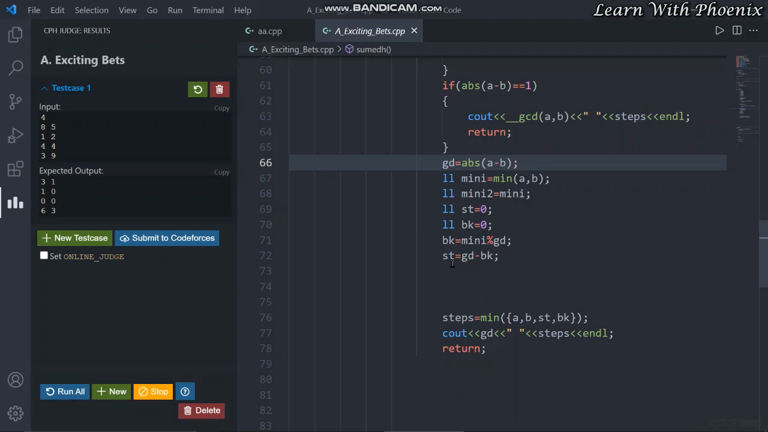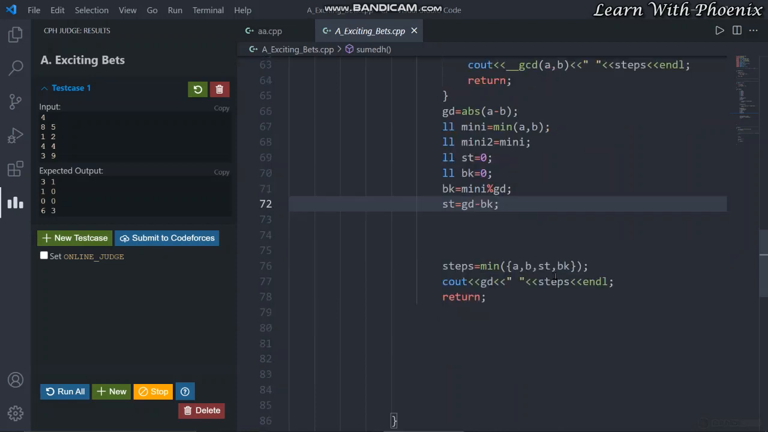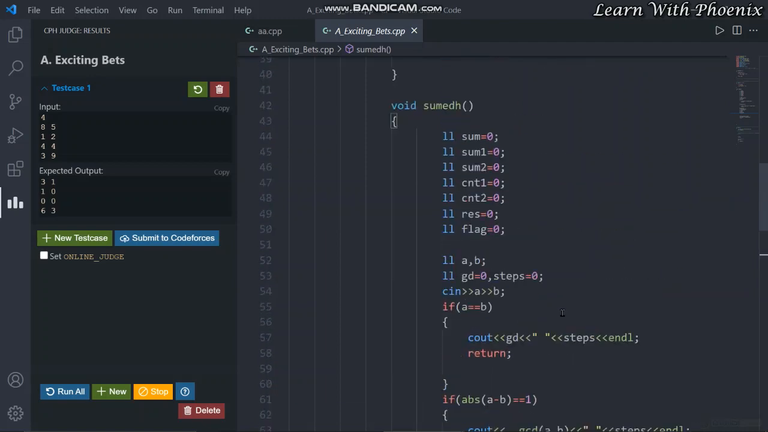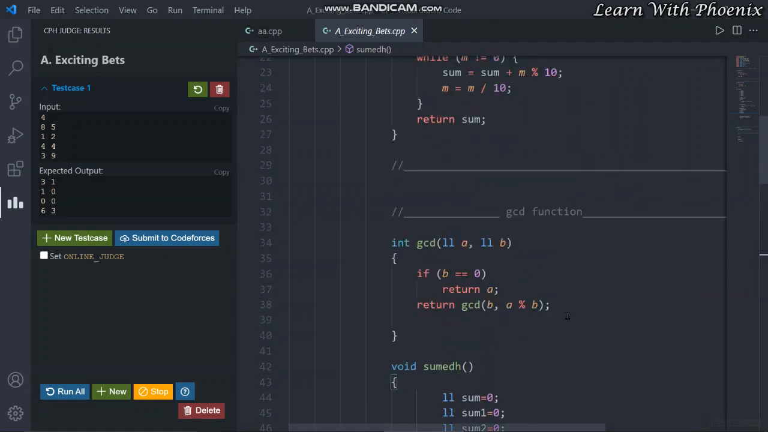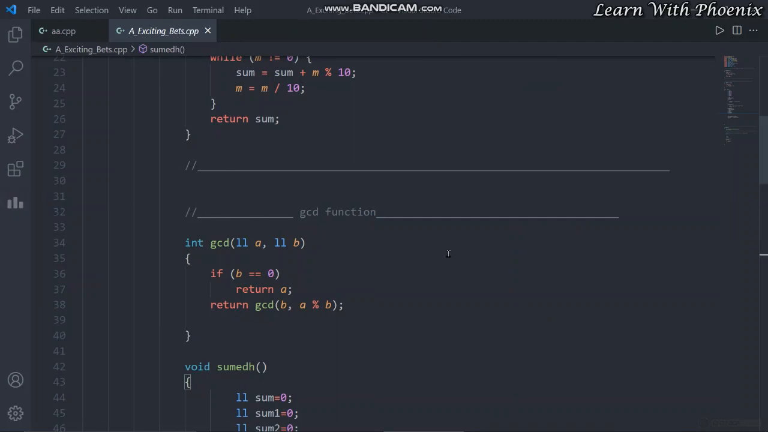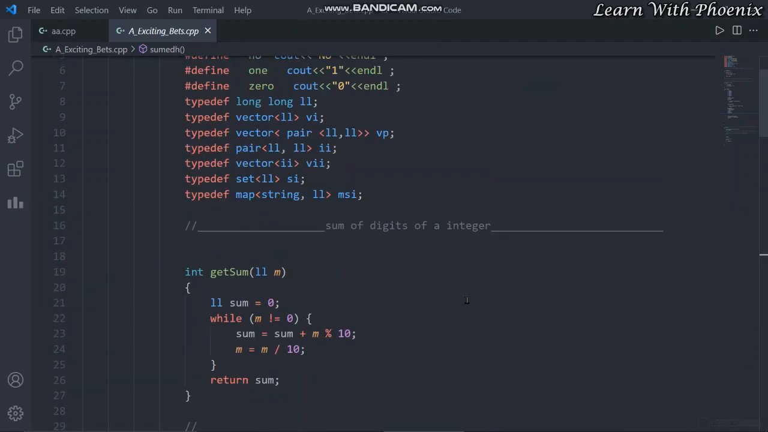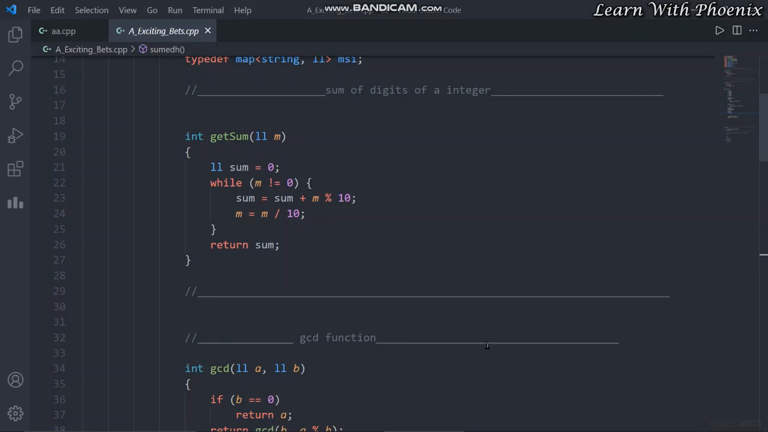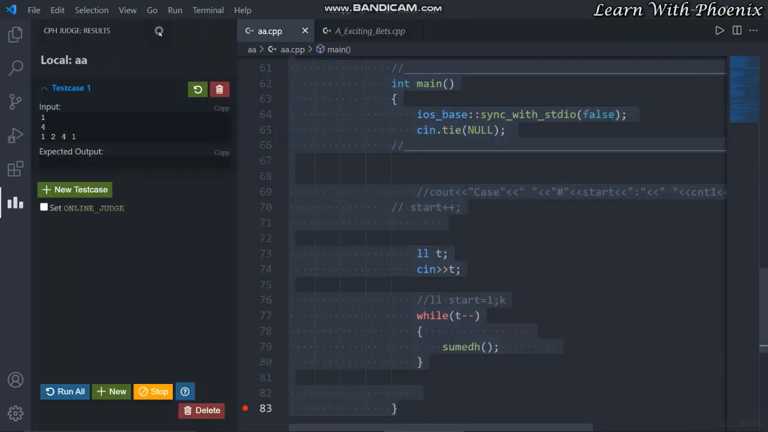If you increment by 1, the increment count is stored in the variable st, and the decrement count is stored in bk. These are the number of increments or decrements, and I output the minimum of them. Whichever takes the minimum cost, I output it. And that's it, guys. I hope you understood the solution. If you did not understand it, write the sample test case you didn't understand on paper, go through it properly and analyze the cases.